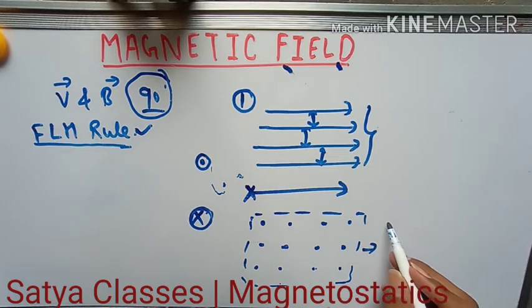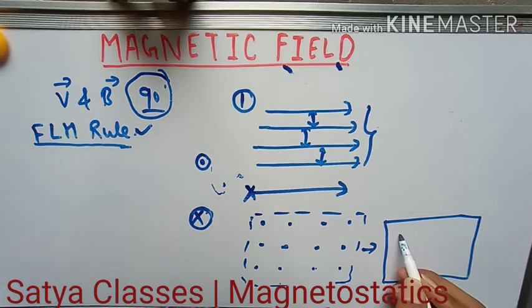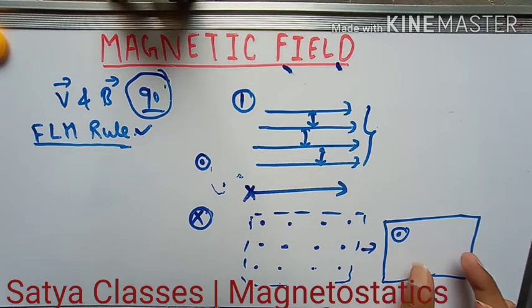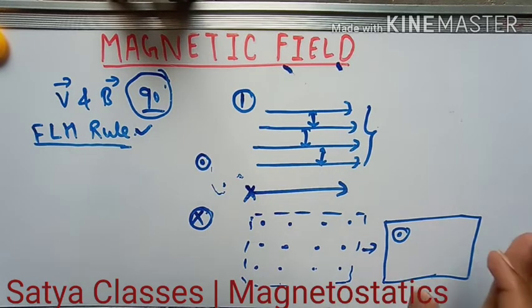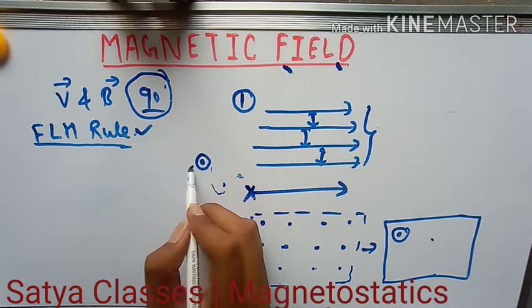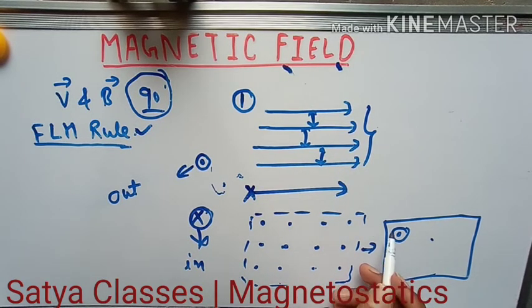It can be shown by putting a single dot. Okay, this also represents what? A uniform magnetic field going inside the board. No, coming out of the board, because dot represents out and cross represents in. Do you understand these representations? They are the basics, and you will be using these representations throughout the chapter. Okay, so let us move to the question.